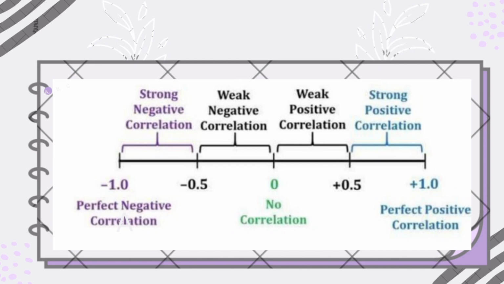So, the correlation coefficient can have three possible results: positive, negative, or zero. If R is positive, this means that as one variable or dataset increases, the other dataset also increases. Conversely, when one decreases, the other will decrease. For example, high performance in mathematics is associated with high performance in English.